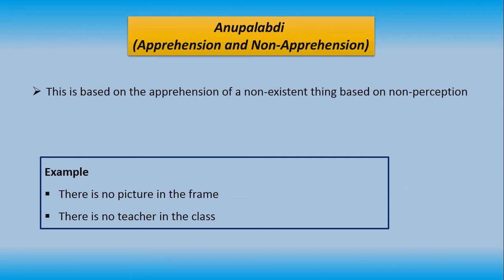Something not being there also gives some information. There is no teacher in the class. Because we cannot perceive a teacher in the class, we can say there is no teacher in the class. In this way, we get the knowledge.